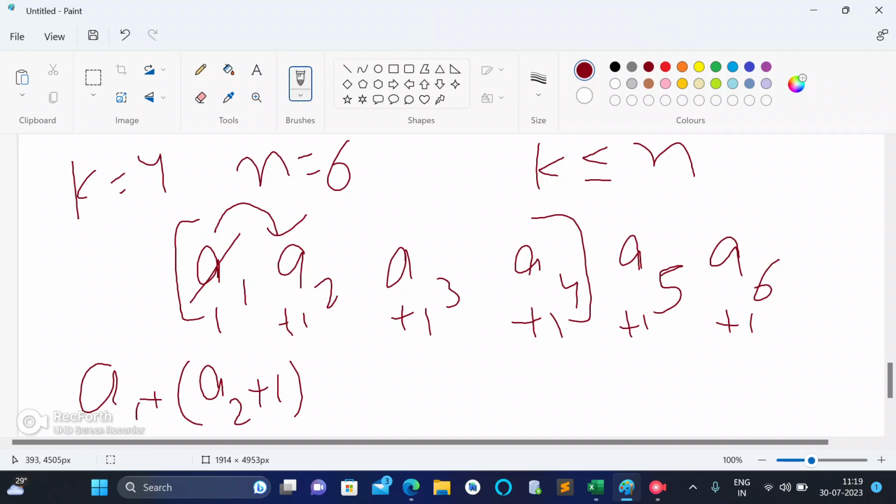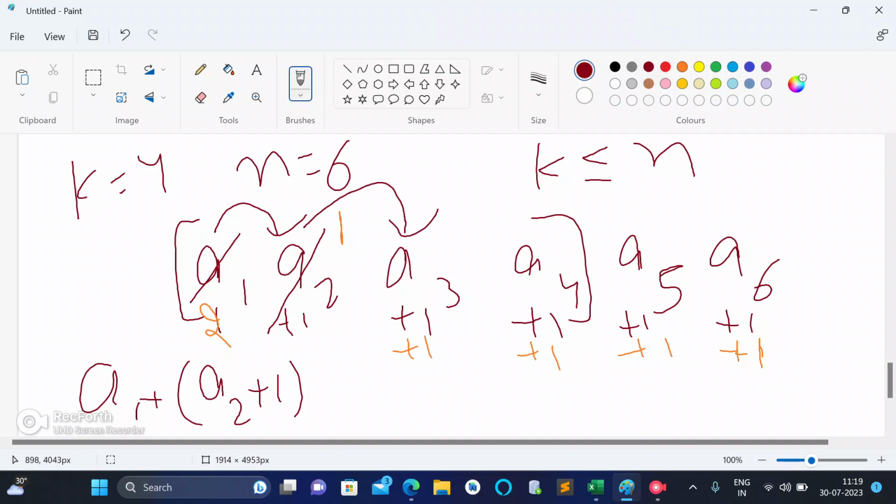Let's say now I decided to move to a2, so I will be able to eat a2 plus 1, and after that all the things become incremented by 1. So this becomes 2, this becomes 1, this becomes a3 plus 1 plus 1, this becomes a4 plus 1 plus 1, this becomes a5 plus 1 plus 1, this becomes a6 plus 1 plus 1.